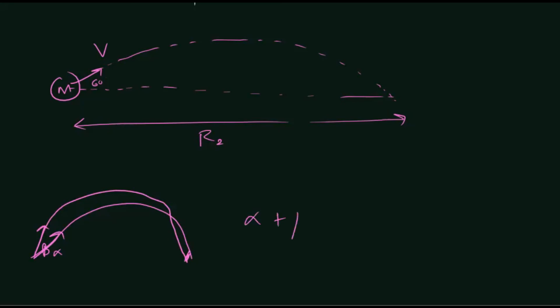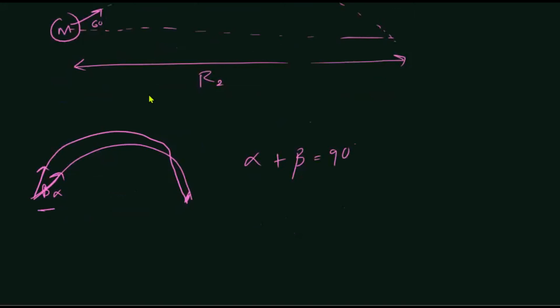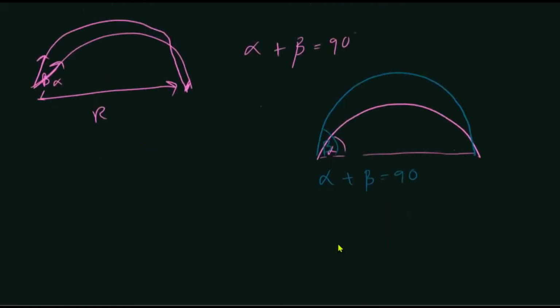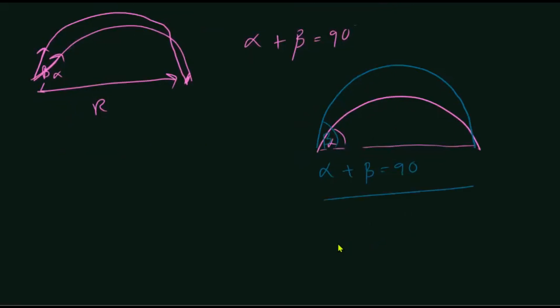If alpha plus beta is equal to 90, then the horizontal range will be the same, right? If this is projected with alpha, and this is projected with beta, and if alpha and beta are complementary angles, then the range in both these projectiles will be the same.